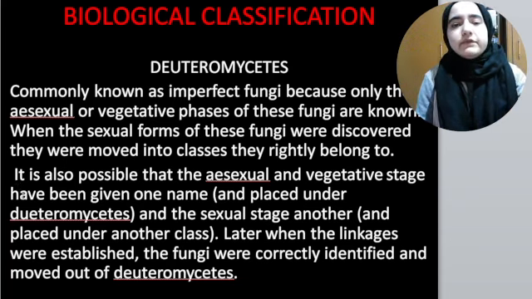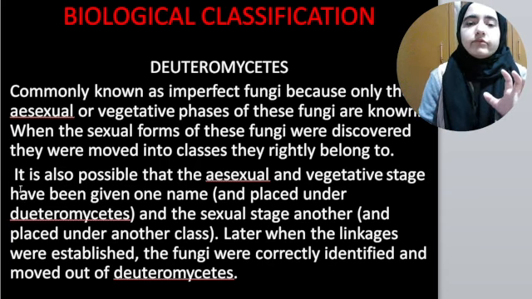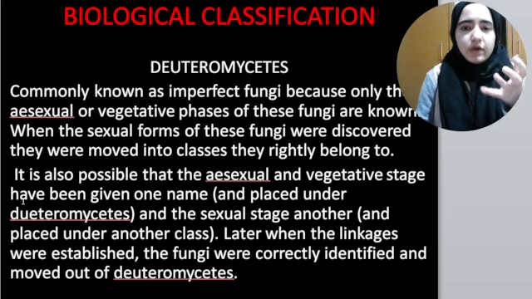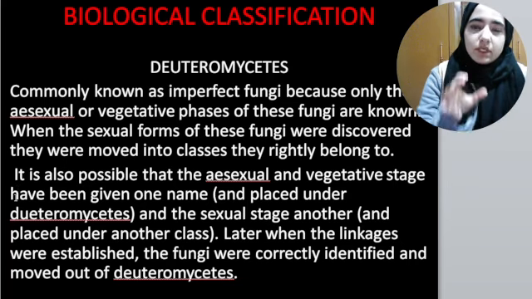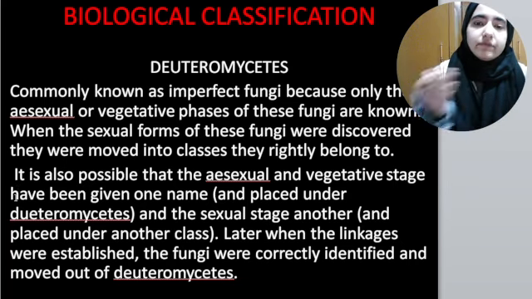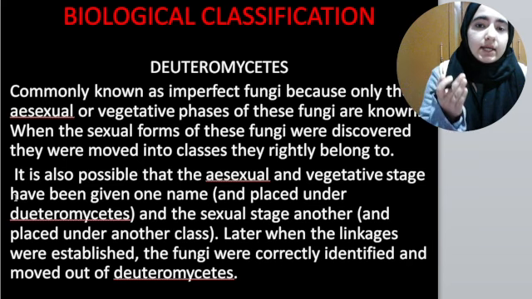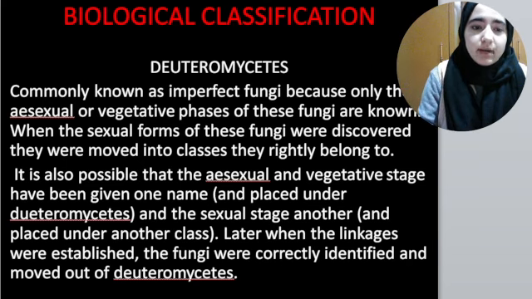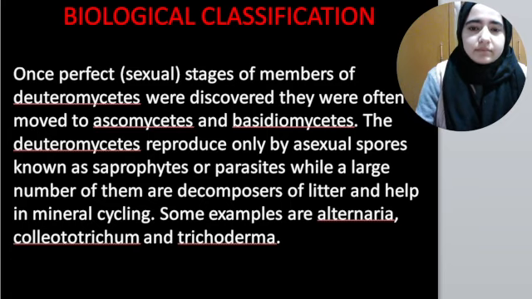Whenever we find that any of the fungi under deuteromycetes is performing sexual reproduction, we move them out of deuteromycetes and shift them either into ascomycetes or into basidiomycetes. But deuteromycetes are too good. Why are they good? Because they help us to keep the litter clean.